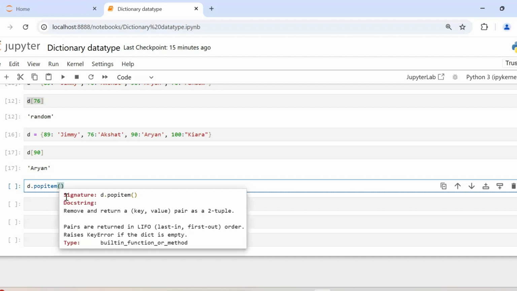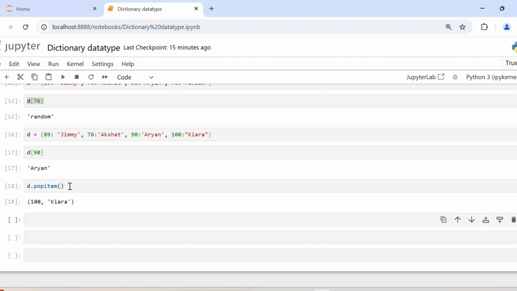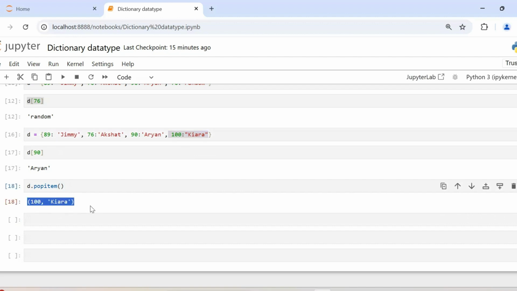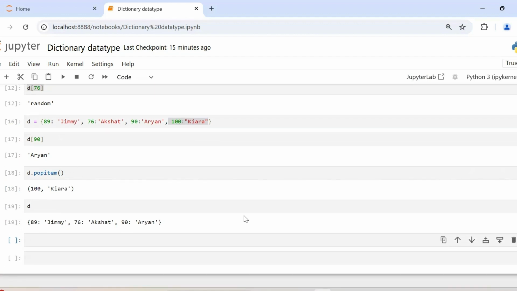What it does is it deletes the last item from the dictionary and returns the tuple of the last item. So this was the last item. It has returned the tuple of the last item and deleted it from my dictionary. If I now check my value in variable D, you can see that the last item has been deleted.